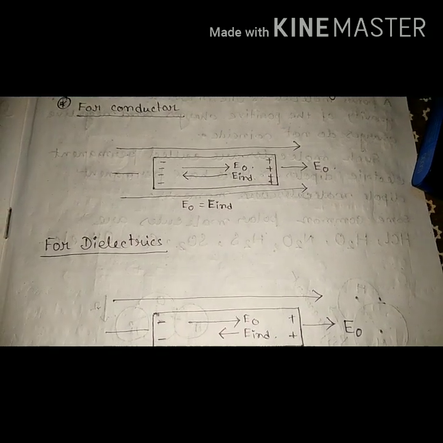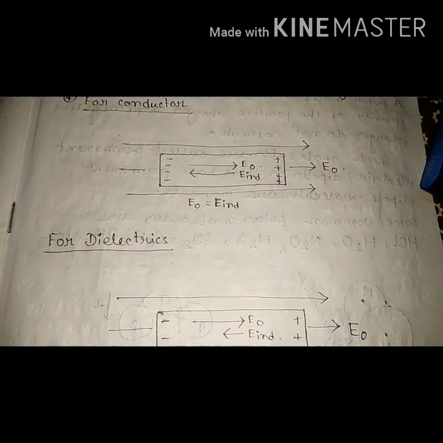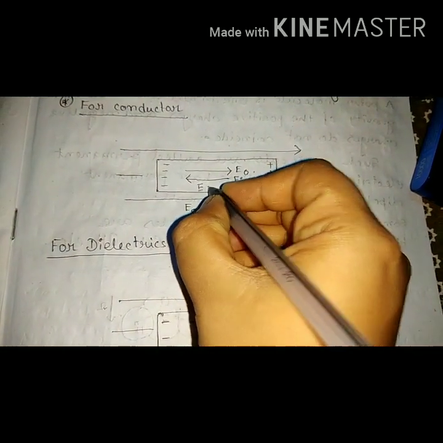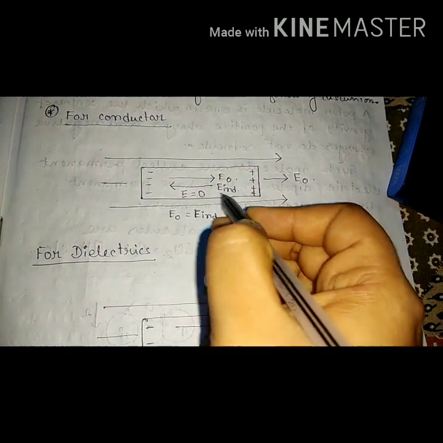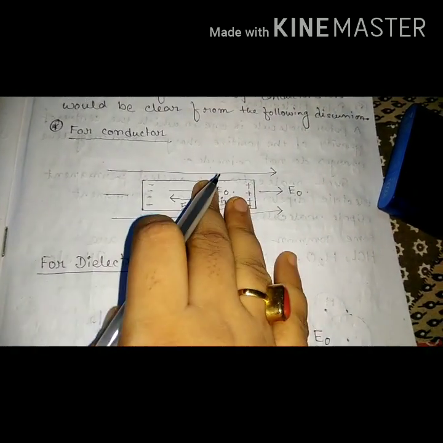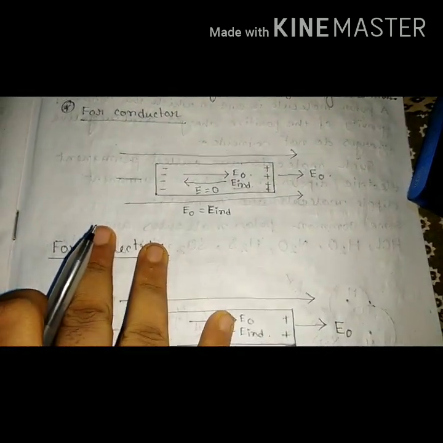That's why the net electric field inside the conductor, we can write net electric field E, is equal to 0. When E0 and E induced are equal to each other but in opposite directions, they cancel each other. That's why inside this substance we cannot get any electric field.